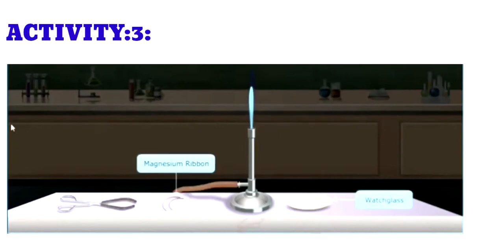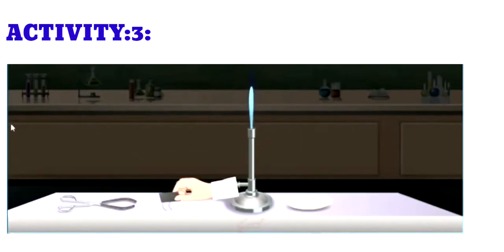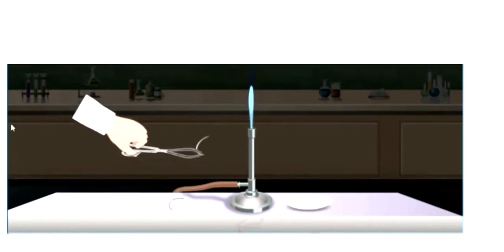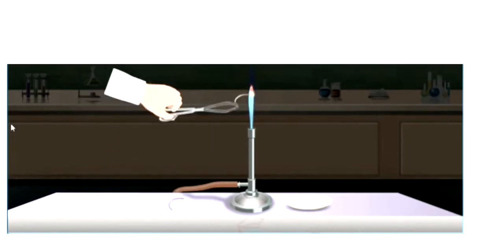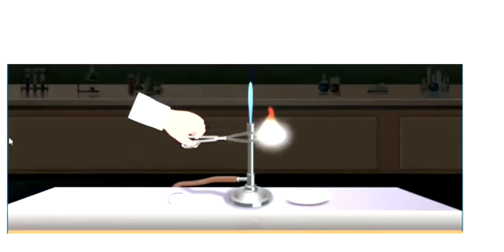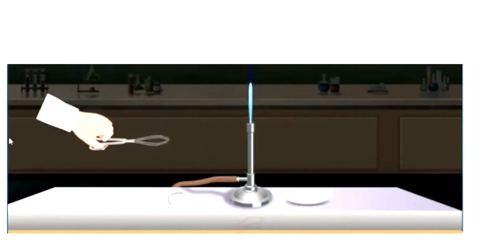Take another activity, in which a magnesium ribbon is burned in the presence of oxygen. For this purpose, we take the magnesium ribbon to the burner, and it burns with a dazzling flame in the presence of oxygen. Due to that, the magnesium ribbon is converted into a white powder. Please note this point also.